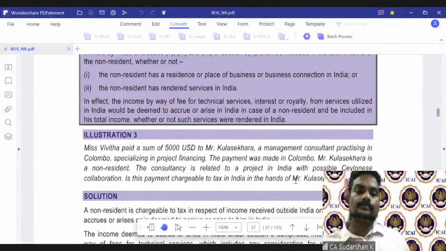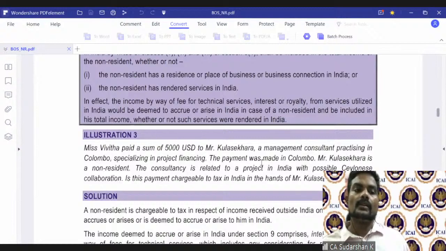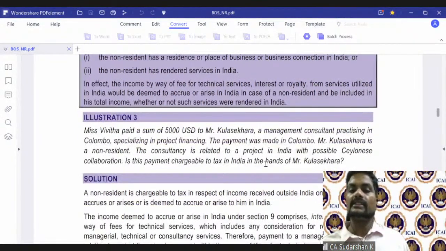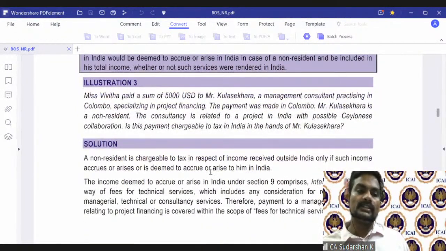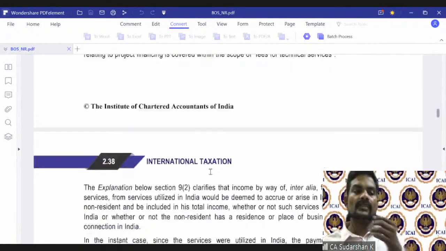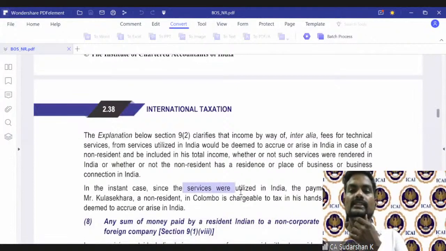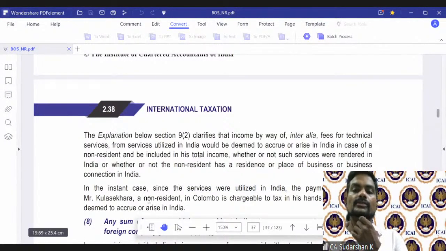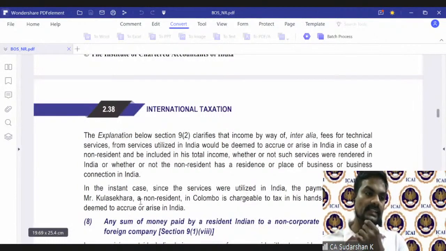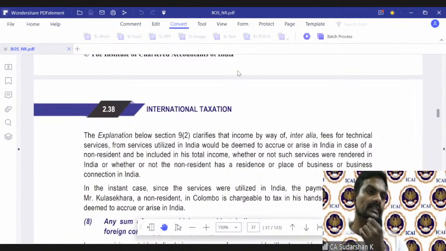It doesn't matter whether the payment is made in Colombo or Kulashekara is sitting in Colombo or not. All it matters is whether it is utilized in India, which is the case. So therefore, section 9 will trigger. In the instant case, since the services were utilized in India, the payment received by Mr. Kulashekara is chargeable to tax in India as it is deemed to accrue or arise in India.